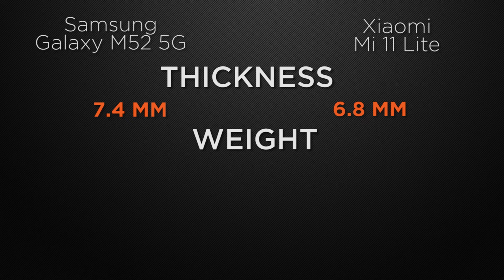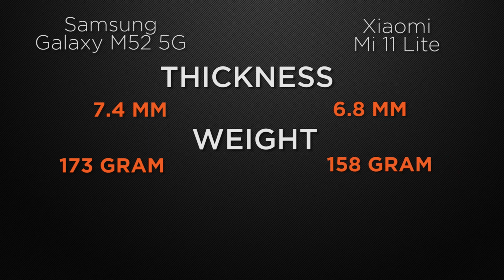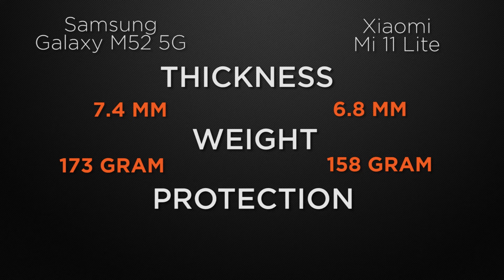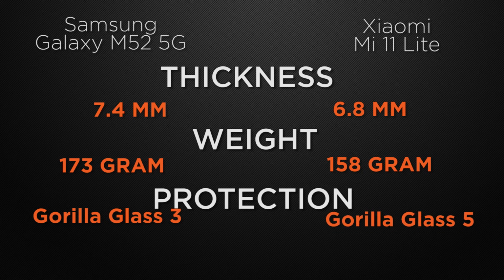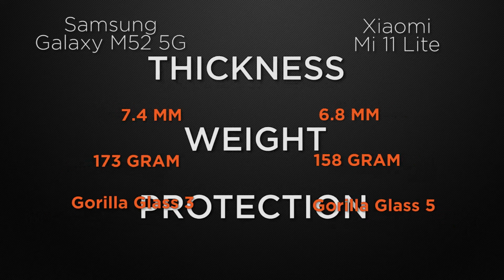Talking about the weight of the devices, M52 comes with 173 grams, whereas 11 Lite has 158 grams. So the winner here is 11 Lite because it has a lighter body. And about the protective glass, M52 has Gorilla Glass 3, whereas 11 Lite has Gorilla Glass 5. So the winner here is 11 Lite because it has a newer generation of glass.